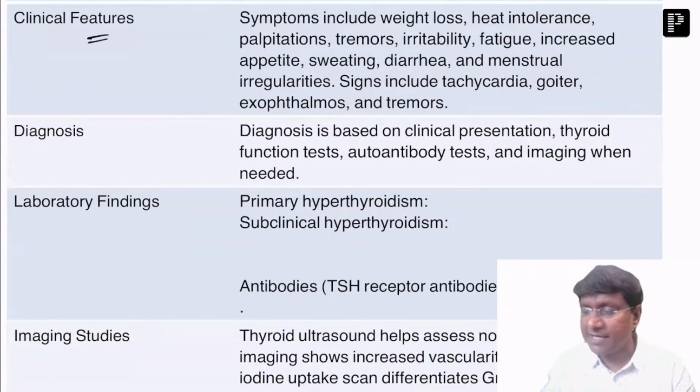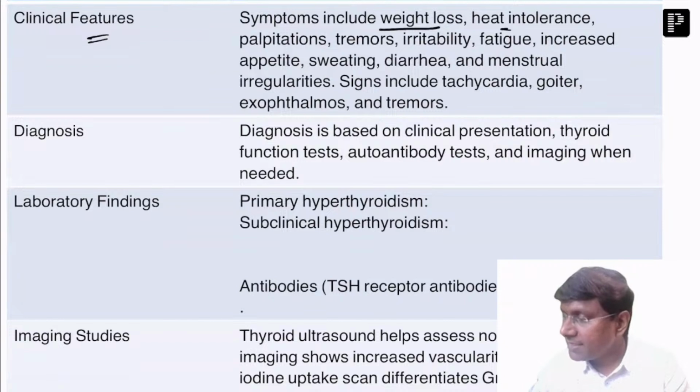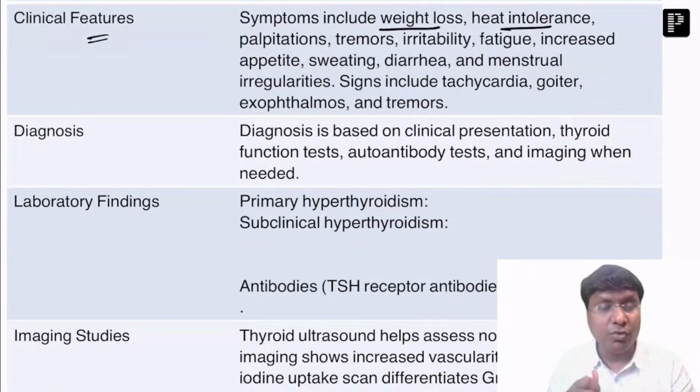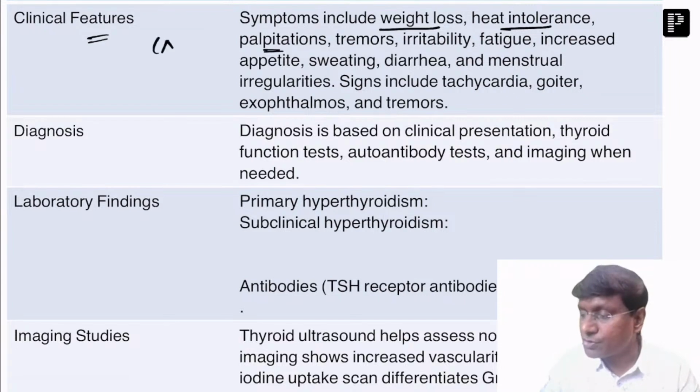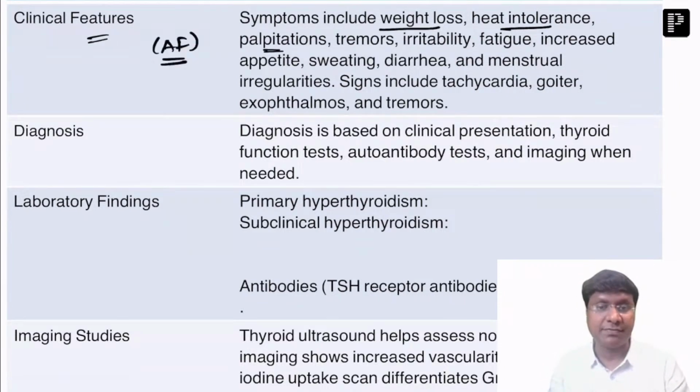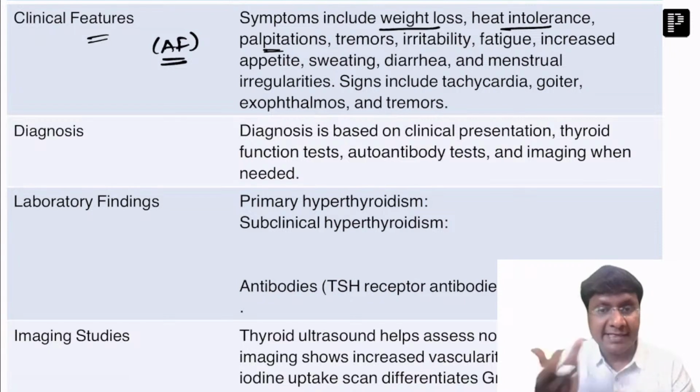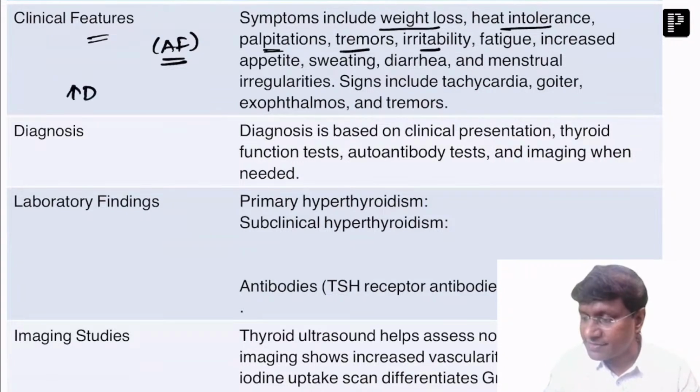Then, what will be the clinical features in patients with hyperthyroidism? Because of the excessive increase in the BMR, they will have weight loss and heat intolerance. Thyroid hormone will increase the heart rate, resulting in palpitations. One of the most common arrhythmias in hyperthyroidism is atrial fibrillation, right? There will be excessive excitation of the cerebral neurons, which results in tremors as well as irritability. The deep tendon reflexes are also exaggerated.